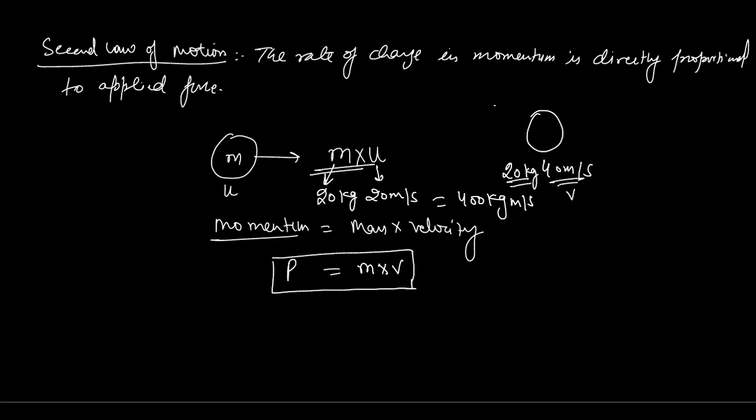Now the thing is that the rate means the time period, that how much time you are taking to change this velocity. You have to bring this object moving from 20 to 40 meter per second. But there are two persons. One person is changing this momentum or this velocity in 2 hours, and another one is changing in 2 seconds.